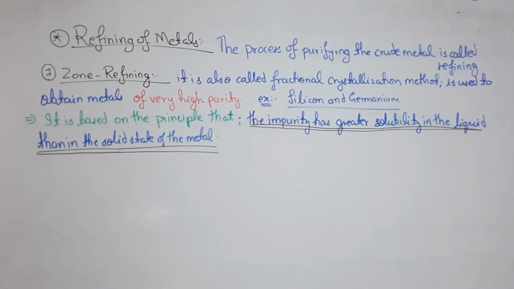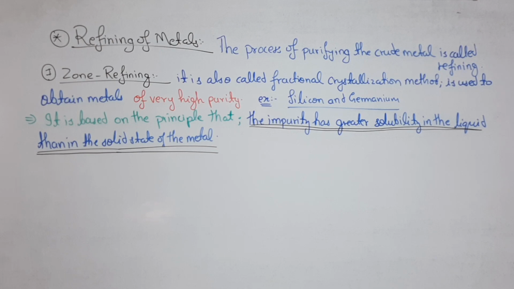Let's proceed to the refining of metals. The process of purifying the crude metal is called refining. The name itself justifies the topic. There are 3 to 4 refining methods like distillation, liquefaction, electrolytic refining, but these 3 we have already studied. Like electrolytic refining, that copper extraction we have studied. Silver extraction, we also do the same procedure. But the zone refining is somewhat different.